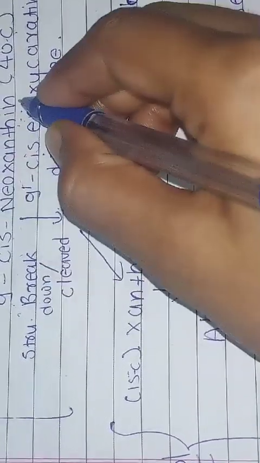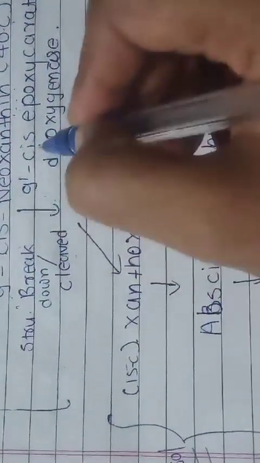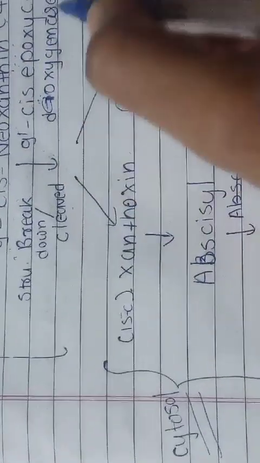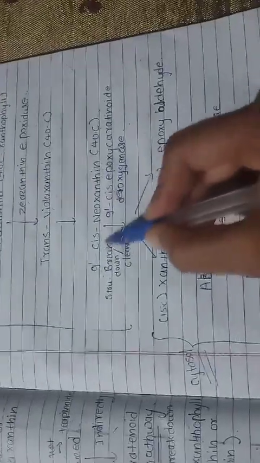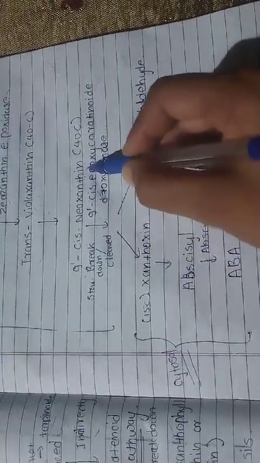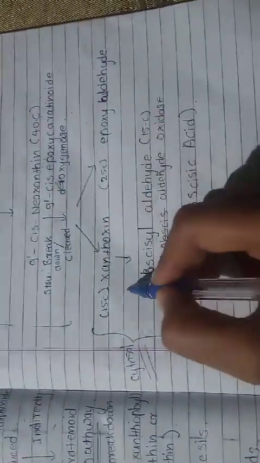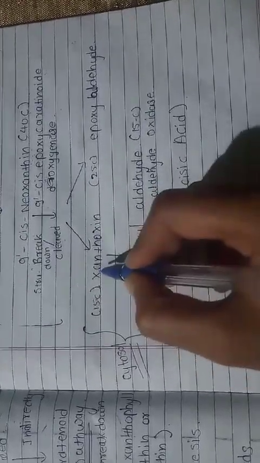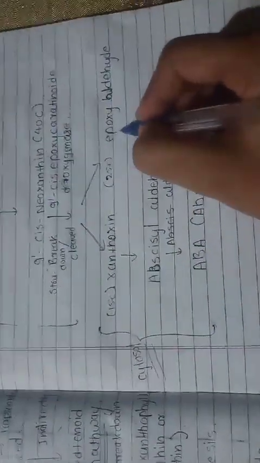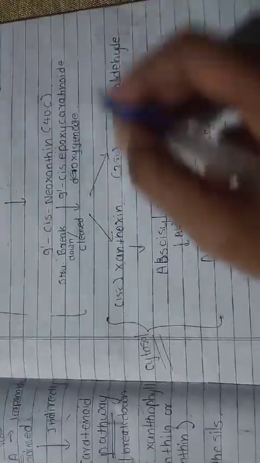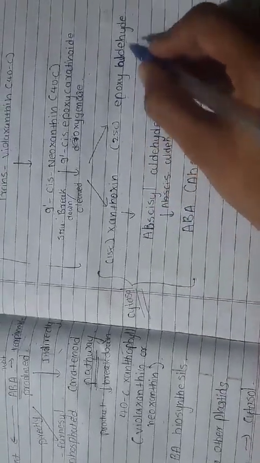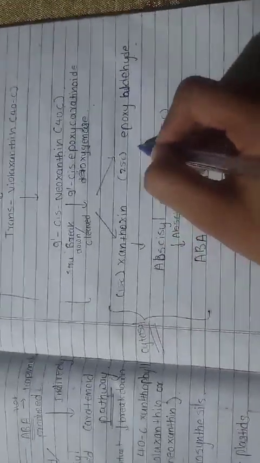Okay, this neoxanthin structure is broken down or cleaved using the 9-cis epoxy carotenoid dioxygenase. This enzyme is responsible for the breakdown of the 9-cis neoxanthin. Okay, then after breakdown two compounds are formed, the xanthoxin and second is the epoxyaldehyde. Xanthoxin is a 15 carbon compound structure and the epoxyaldehyde is a 25 carbon compound structure.